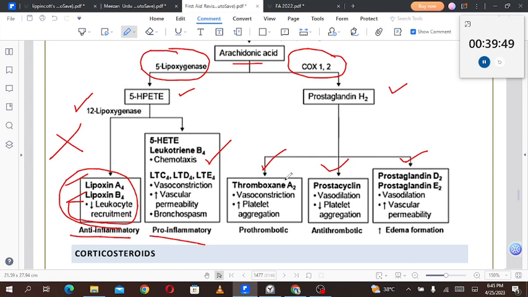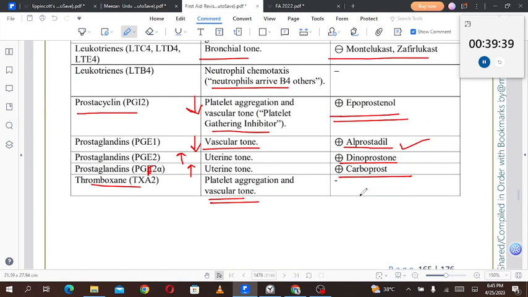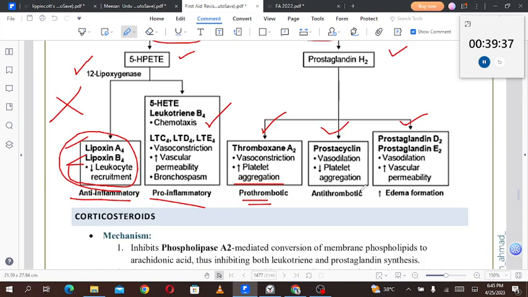Thromboxane A2 causes vasoconstriction and increases platelet aggregation, that is prothrombotic. The prostacyclin PGI2, the platelet aggregation inhibitor, causes vasodilation and decreases platelet aggregation. This is antithrombotic. You may say that they are performing exact opposite actions.